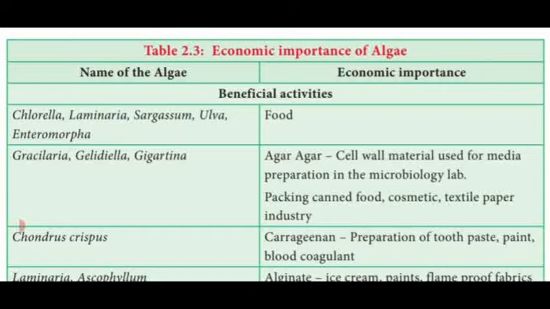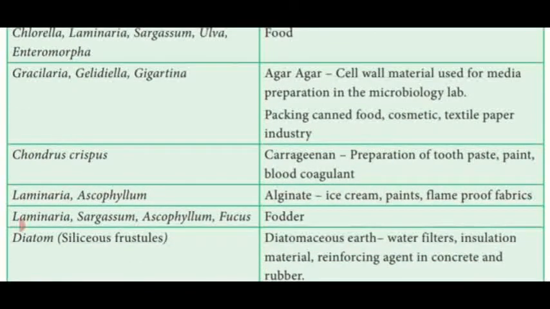These three are also used for packing canned food material, cosmetic items, textile and paper industry. Another one, Chondrus crispus, otherwise known as carrageenan, is used for preparation of toothpaste, paint and blood coagulant substances.